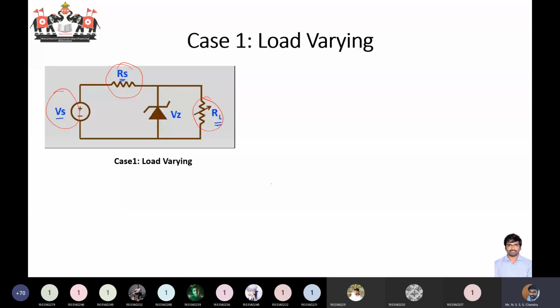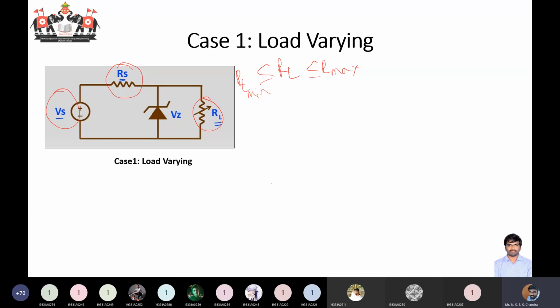We cannot vary the load as per our choice. Your RL should be within some limits, and these limits we need to determine now. So, between which ranges your RL can vary, or between which ranges your VS can vary. Your Zener diode is going to work properly as a voltage regulator only when your RL is between some RL minimum and RL maximum.